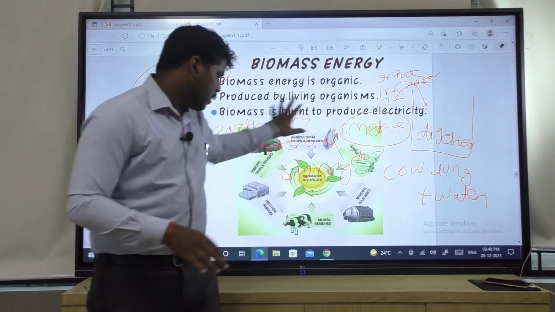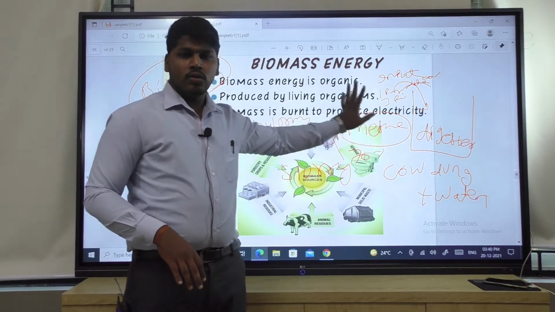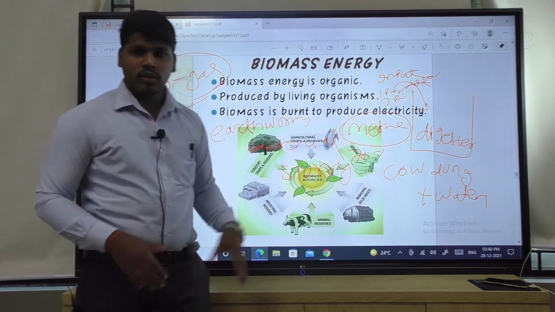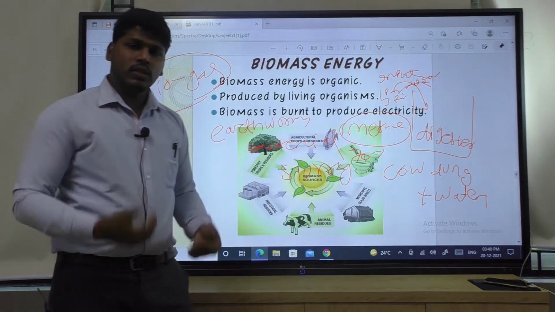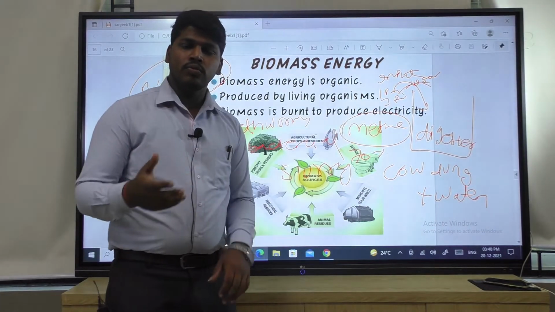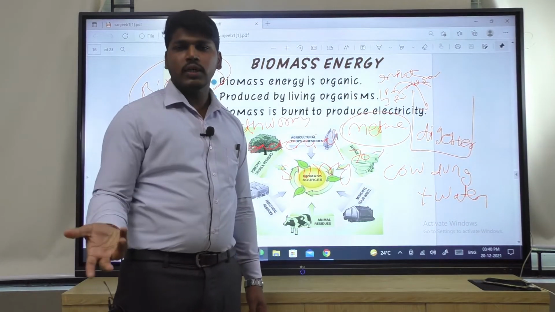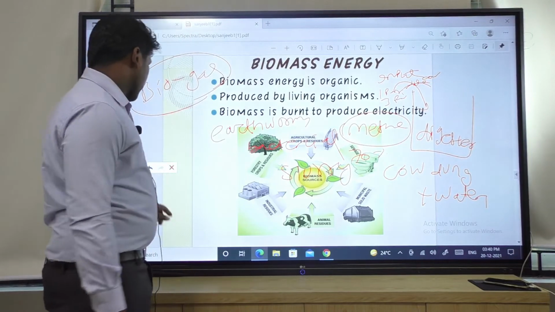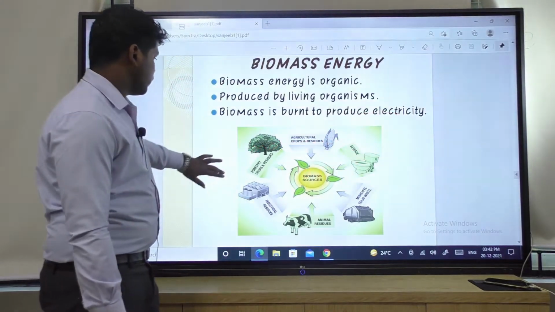Biomass energies are animal residues, plant residues, agricultural residues. These are the biomass. From this biomass we can produce biogas, and the biogas can be used to produce heat and for cooking.